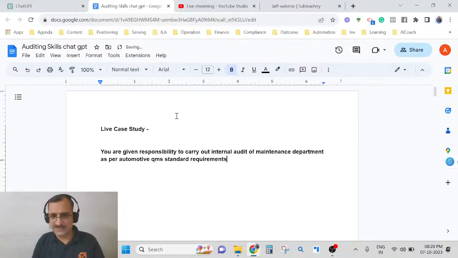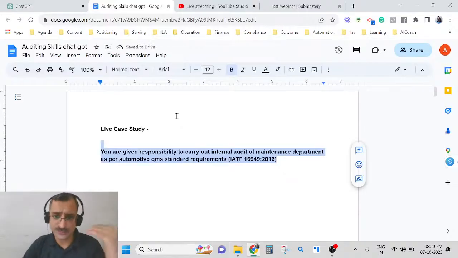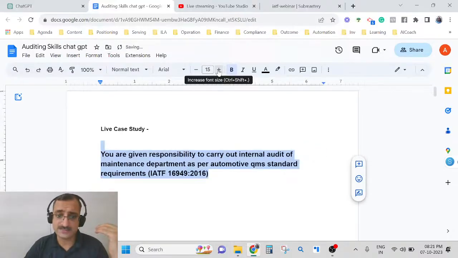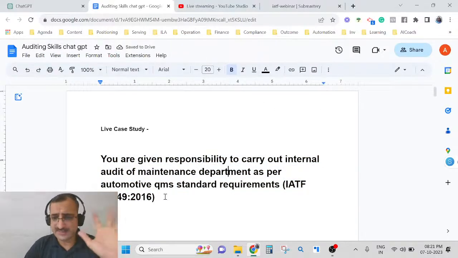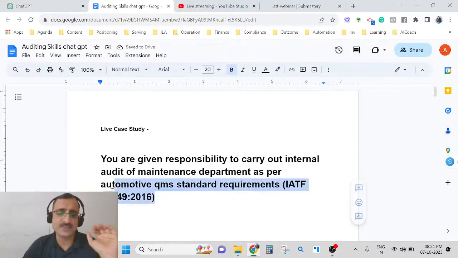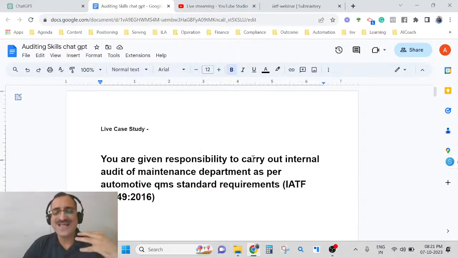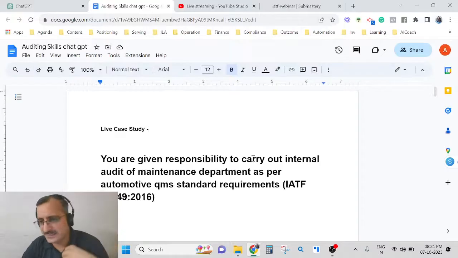So this is the case study. You are given this responsibility, and you need to do the audit as per IATF 16949:2016, which is basically the automotive QMS standard requirement. तो आपको audit करना है. That's your responsibility. Now you are not given any checklist, you are not given any reference. So what is the first thing you will do?